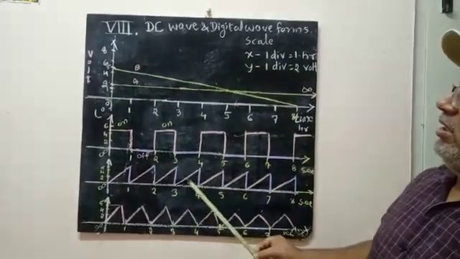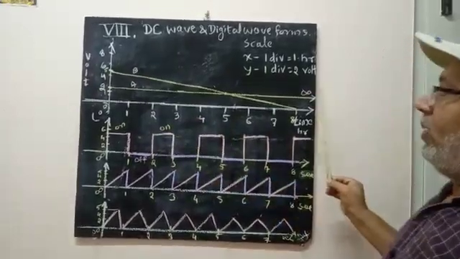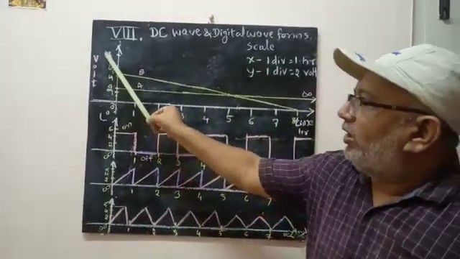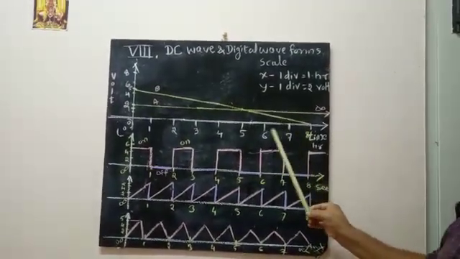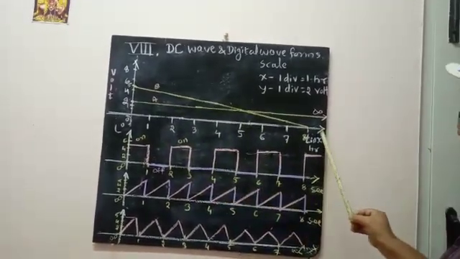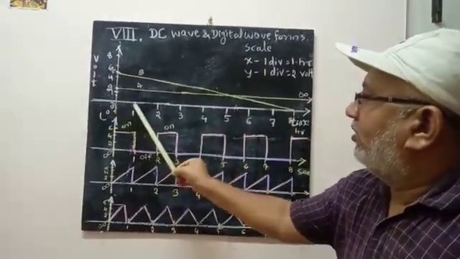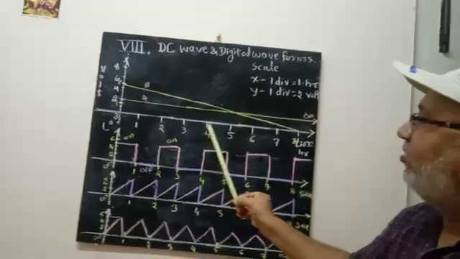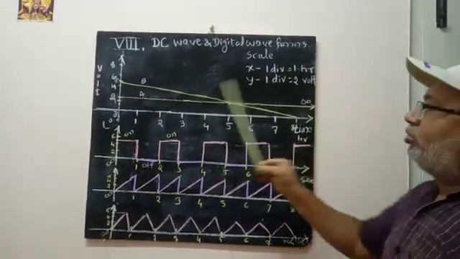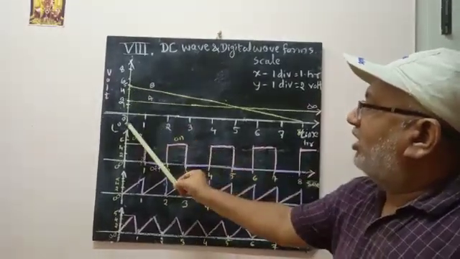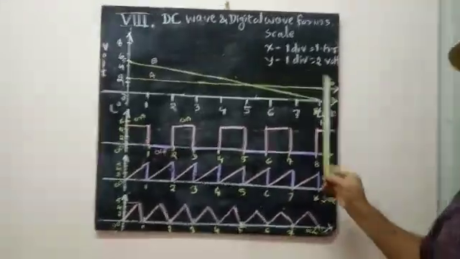Let me start here. This is a simple DC waveform. I have taken the voltage on the y-axis and the time on the x-axis. The scale will be: on the x-axis, one division equals 1 hour, each division is of 1 hour. On the y-axis, one division equals 2 volts. If you know the graph thoroughly, you can change these parameters.